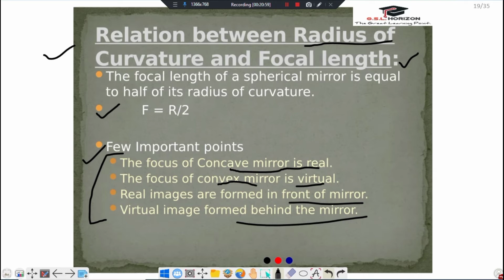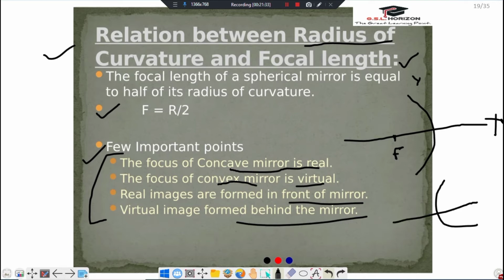So remember it. Focus of concave mirror is real because, as we can understand, like this. I can take it as x-axis and y-axis, and in concave mirror, here is a focus, and in convex mirror, here is focus.